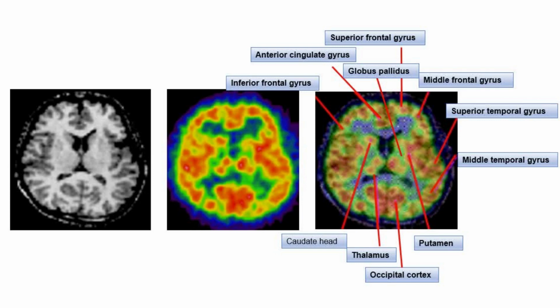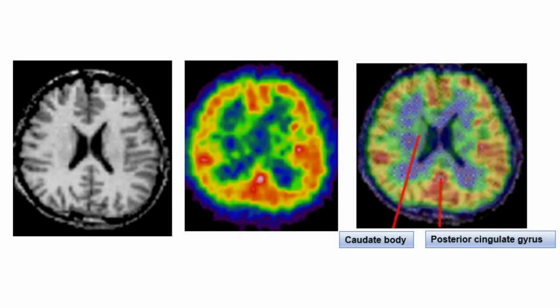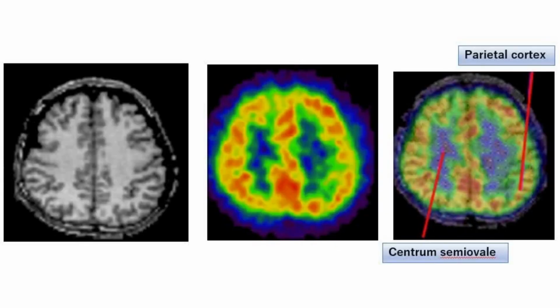It can be seen that blood flow is as high in the putamen, caudate nucleus and thalamus as in the cerebral cortex. It also shows that the globus pallidus, which has a high white matter component in the basal ganglia, has low blood flow. Lateral ventricular body level. It can be seen that blood flow in the white matter is low and cannot be distinguished from the ventricles. This is the level of the centrum semiovale. It shows low blood flow in the white matter.